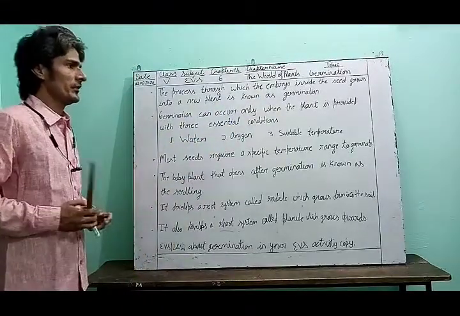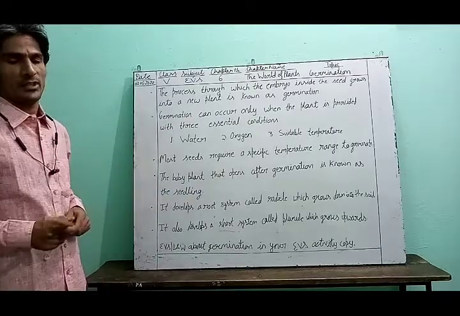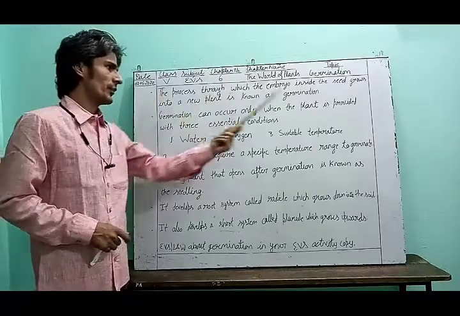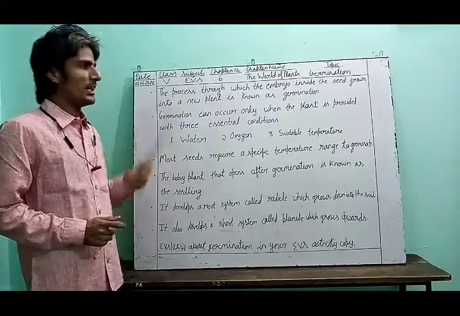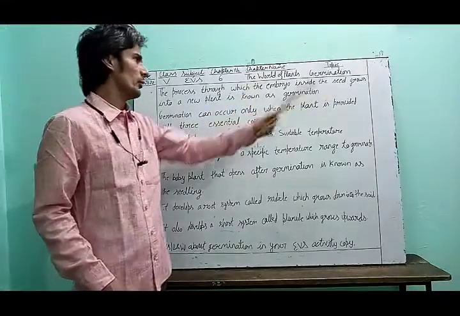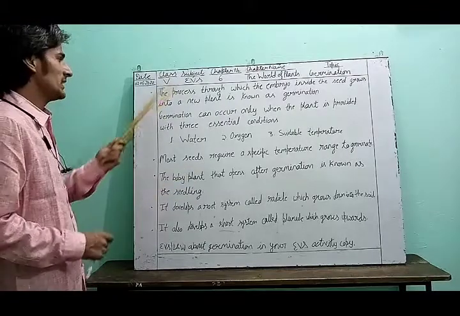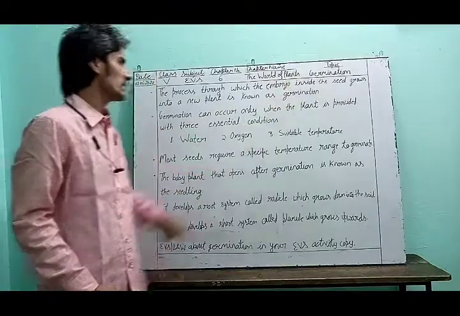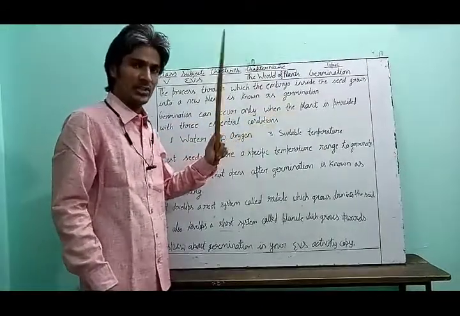In the subject of EVS, most things are completed in a particular system, and that particular system is known as a process. So, it is the process by which a seed grows into a new plant, that is known as germination.